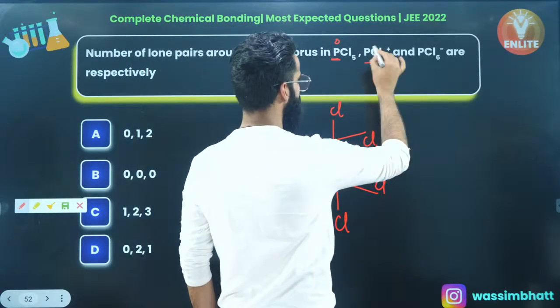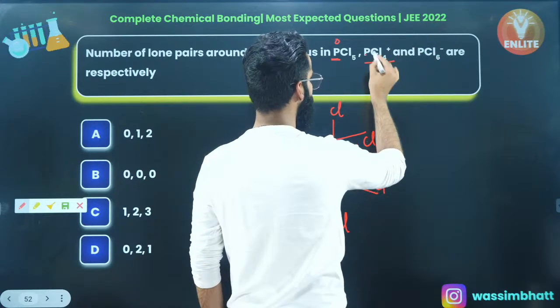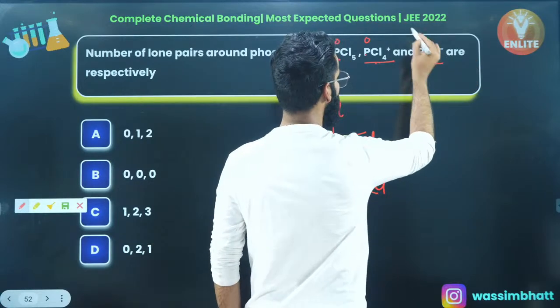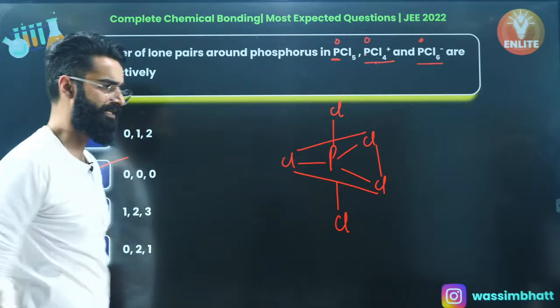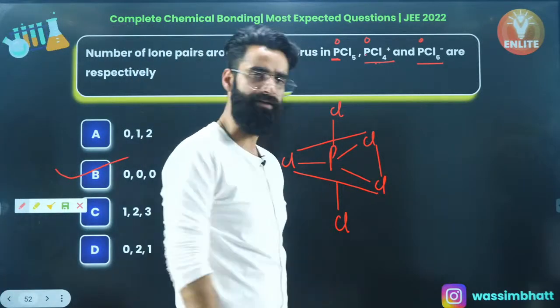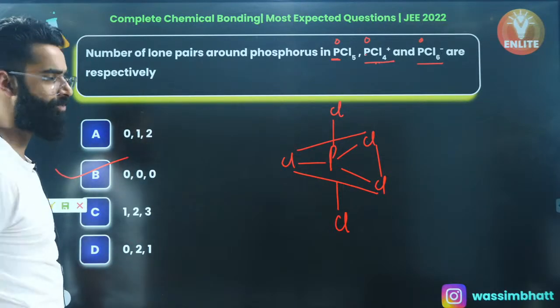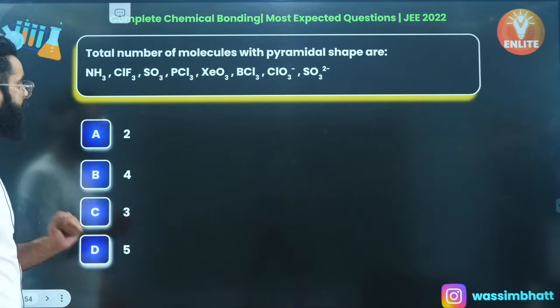PCl4 positive, right? It's again tetrahedral geometry, right? Regular geometry, no lone pair. PCl6 negative, right? It is the octahedral geometry, regular geometry, no lone pair. So it's 0, 0 and 0. Option B is the one which is correct among all, right? Simple. And till now, I used to show you how to calculate the lone pairs and everything. You can solve the same question by that concept as well. Moving on to one more.